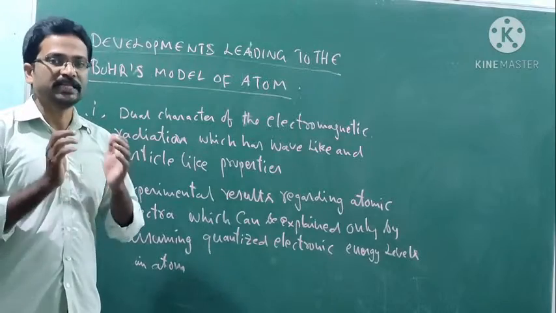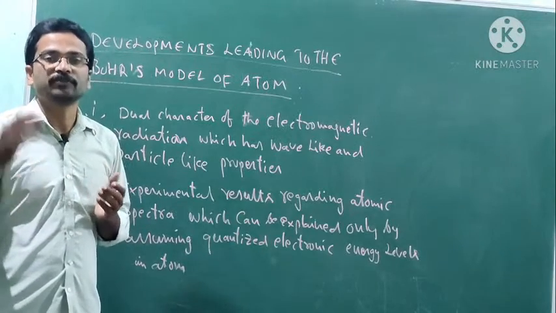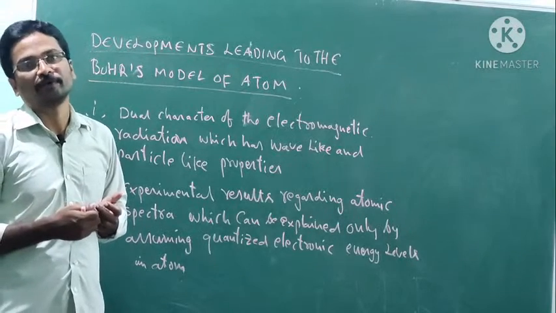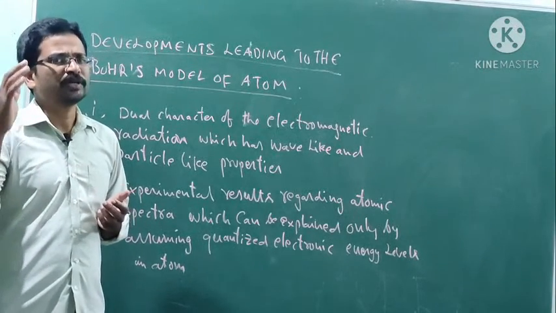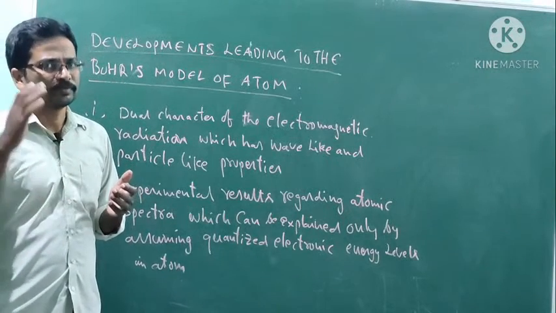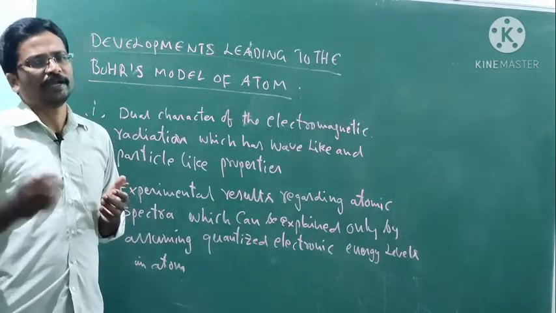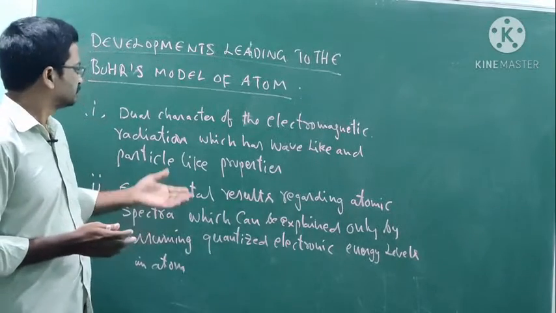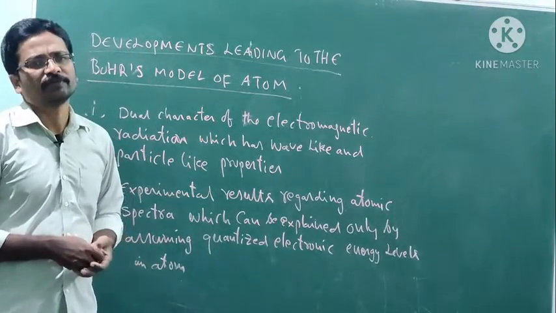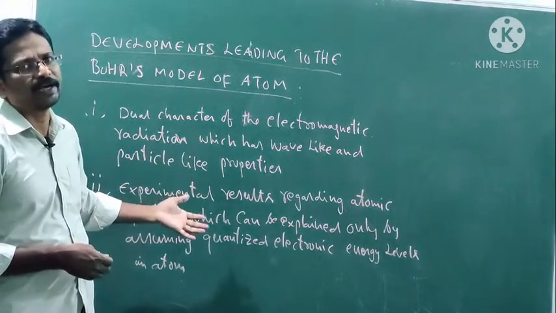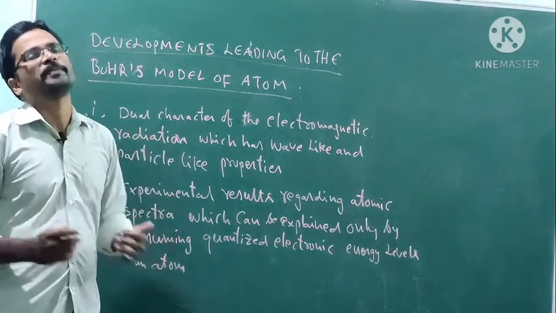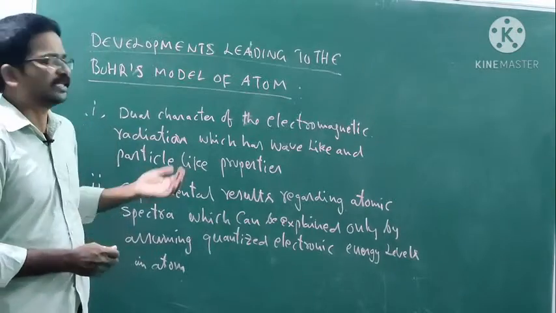The Bohr model is developed on the basis of the drawbacks we know from the Rutherford nuclear model. From the note of the drawbacks, and from experimental data and theoretical data, the Bohr model was developed. What are they?